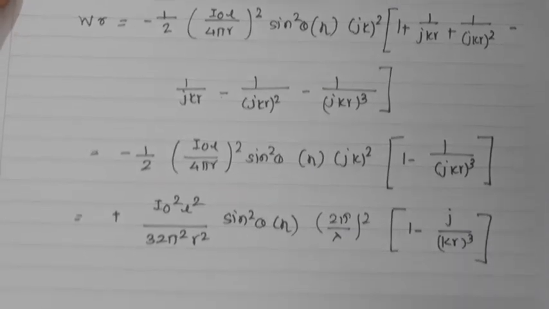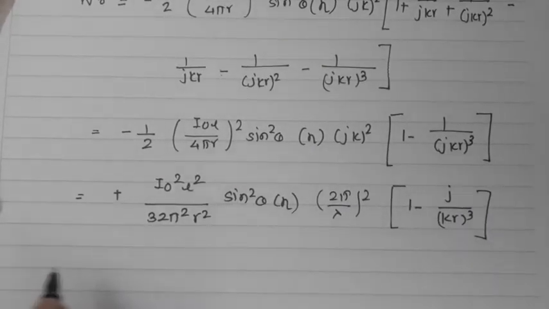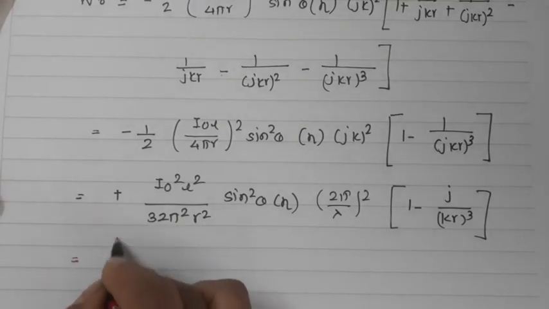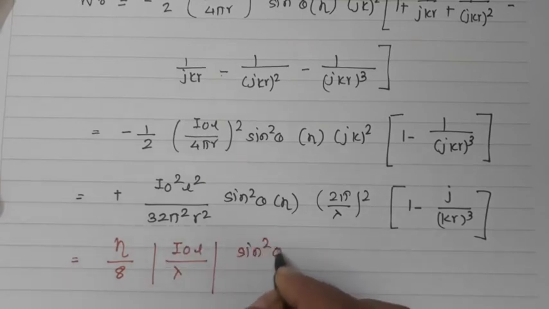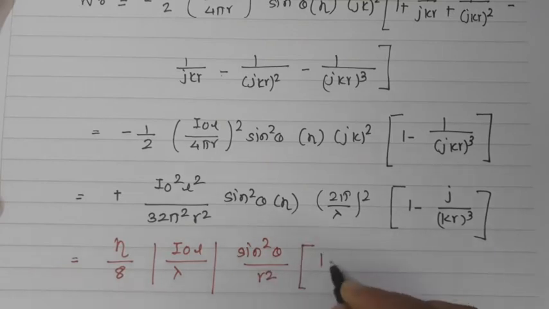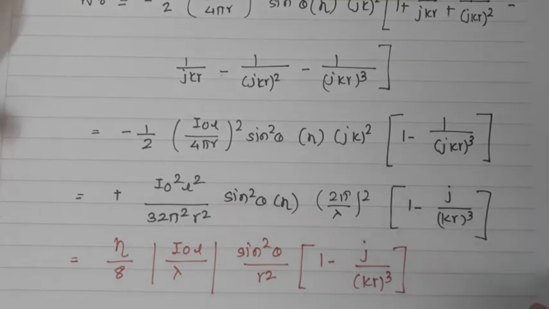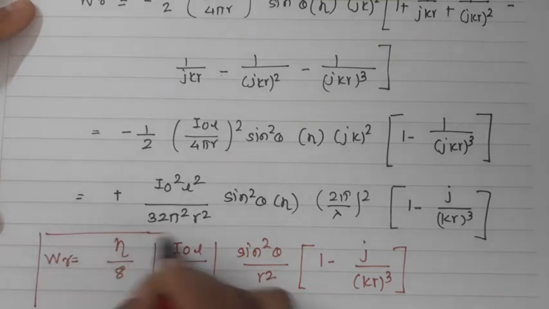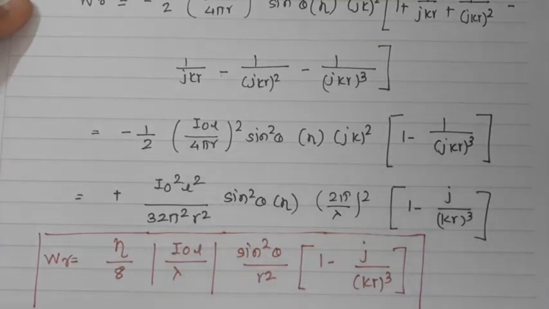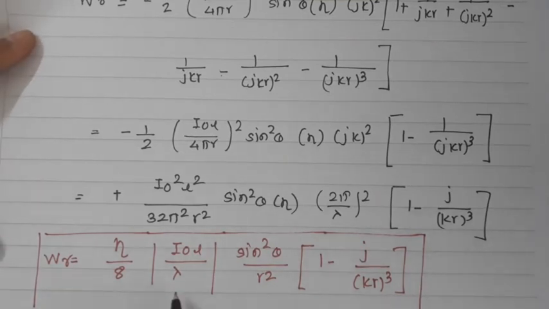So again, this will become eta by 8, I0L divided by lambda, sin squared theta over r squared, times 1 minus j by kr cubed. This is the equation I have got for WR. So the power density R component will be eta by 8, I0L by lambda, sin squared theta over r squared, into 1 minus j by kr.